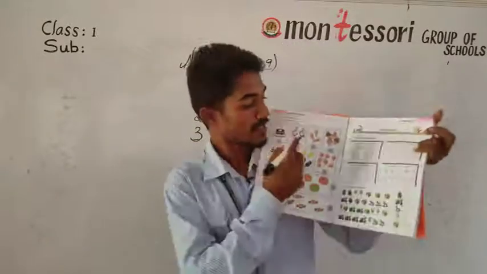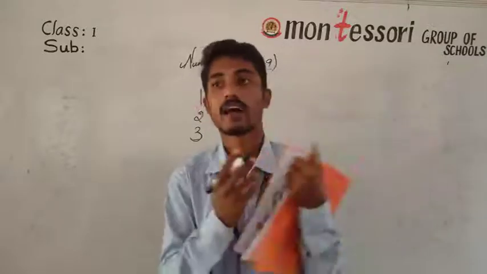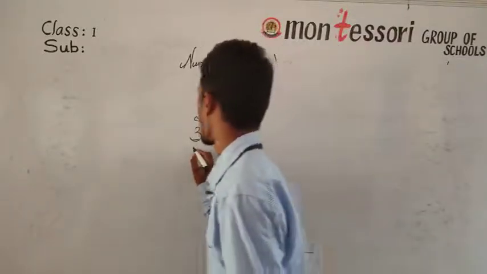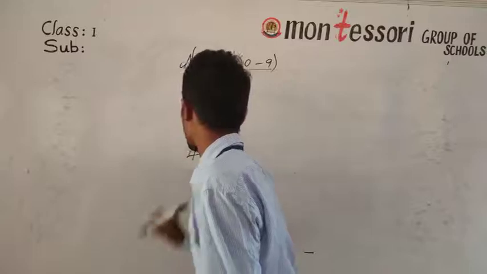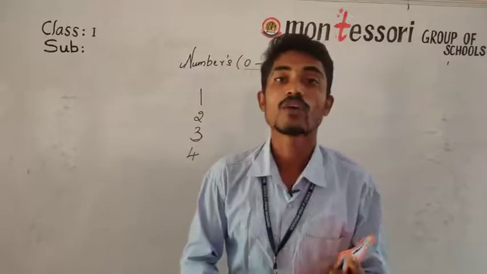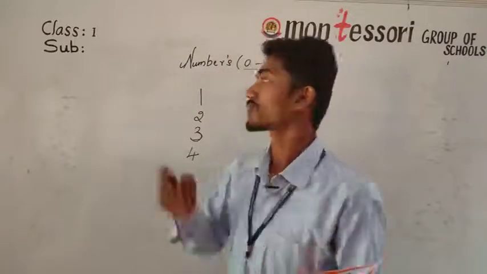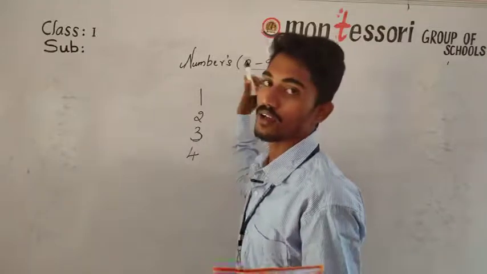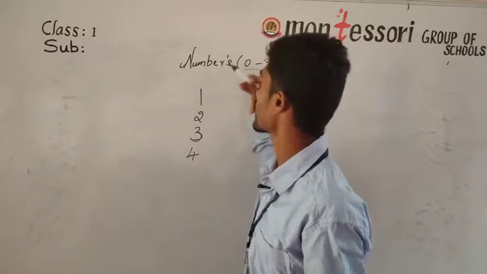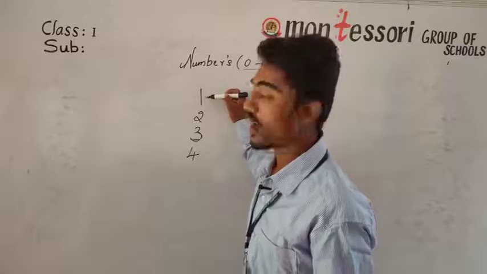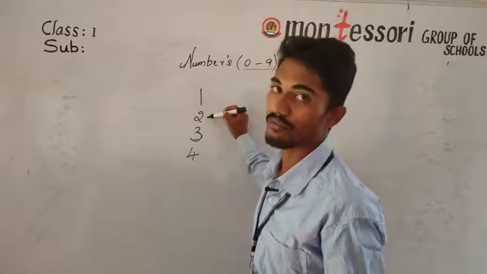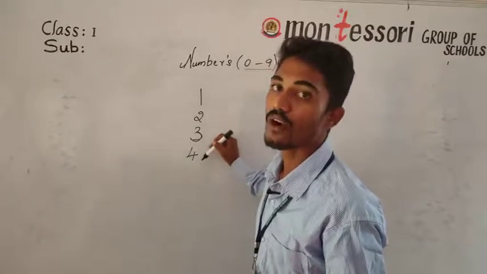That is 3. After 3, we will go for the number 4. In counting numbers from 0 to 9, first we will have 1, after 1 we will go with 2, after 2 comes 3, after 3 comes 4.